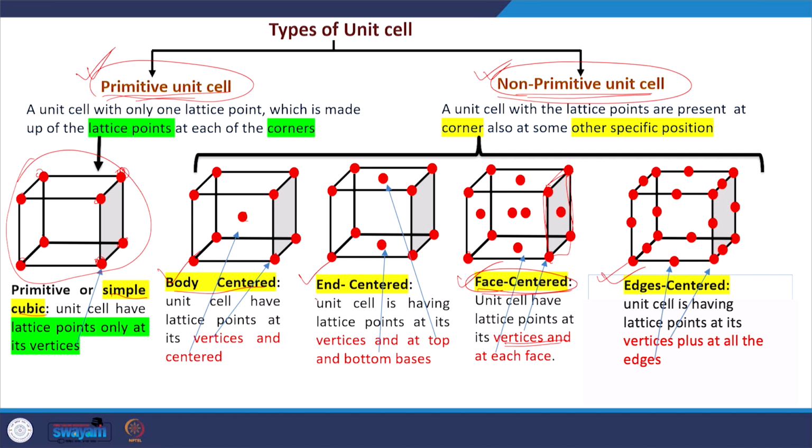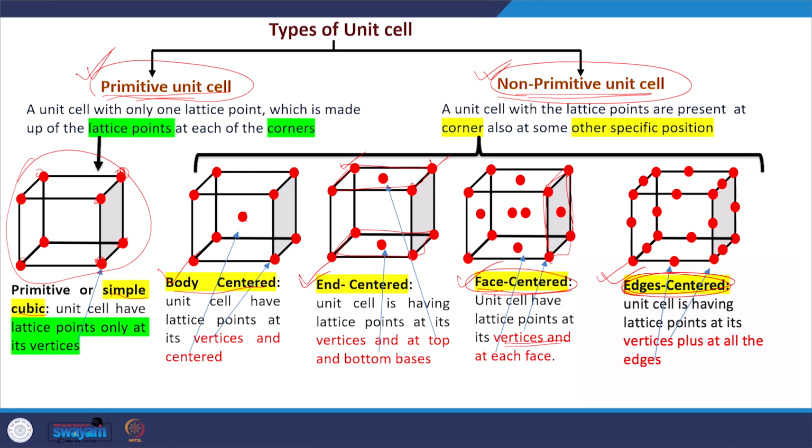And end centered means all vertices have atoms, and then at the centers of the bottom and top layers atoms will be present. So, then it is called end centered. In that way, along the z direction, one unit cell, another unit cell, 2, 3, 4, they would be combined, and then large crystals would form.